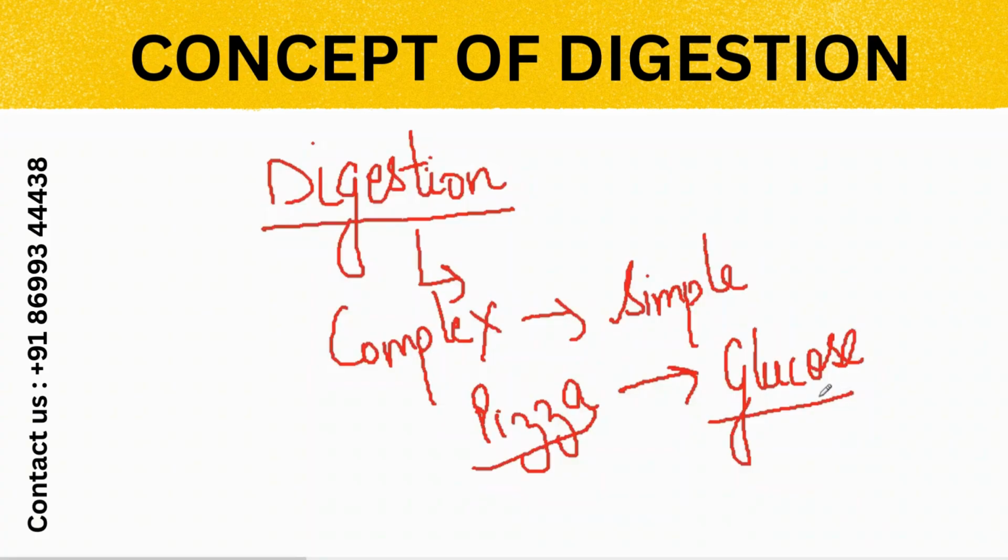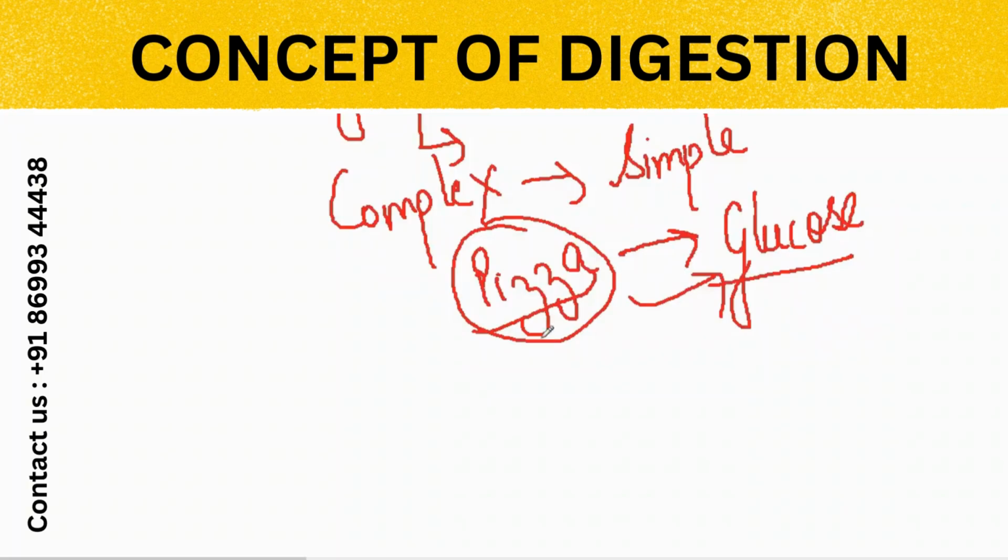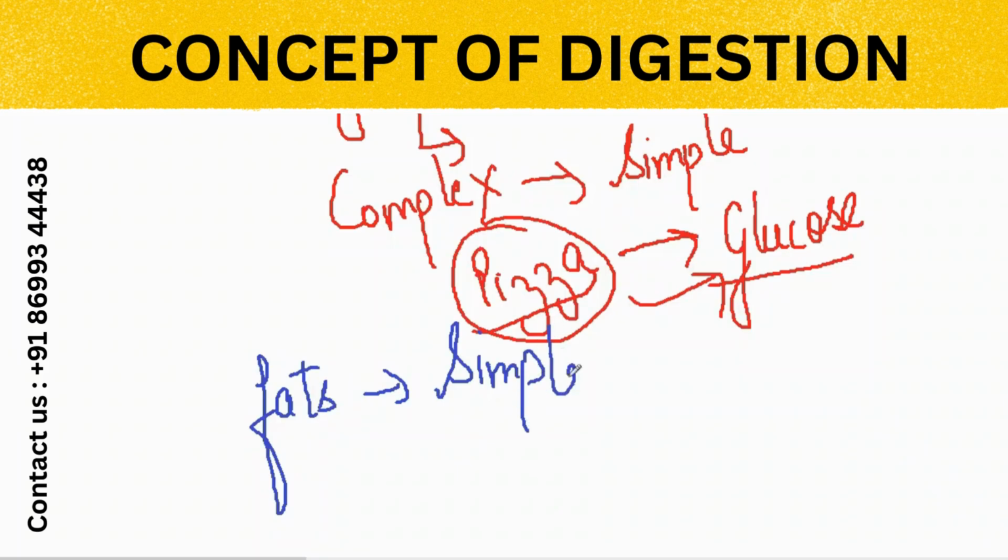So this is called digestion, where the breakdown of food is done to change the food into the simplest form. That comes under digestion. For example, the fats. We are eating fats. The fats also have to be converted into the simplest form. So this comes under digestion. Are you getting my point? Okay, what is digestion? The breakdown of a complex food into the simplest food.